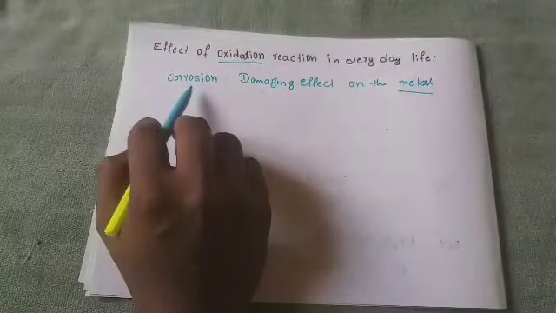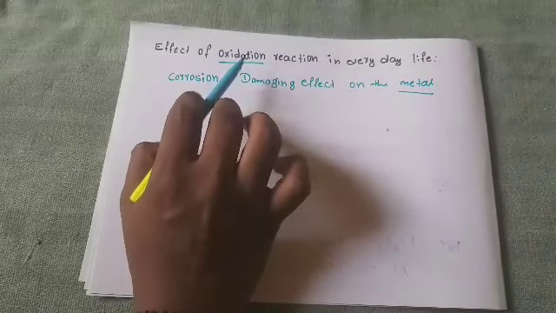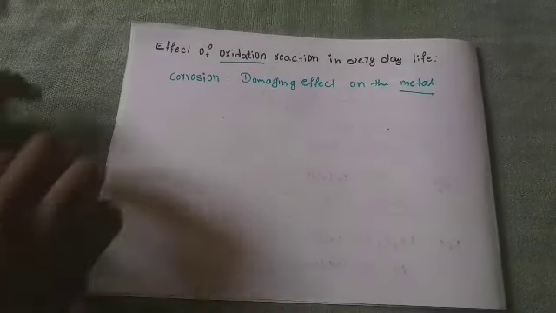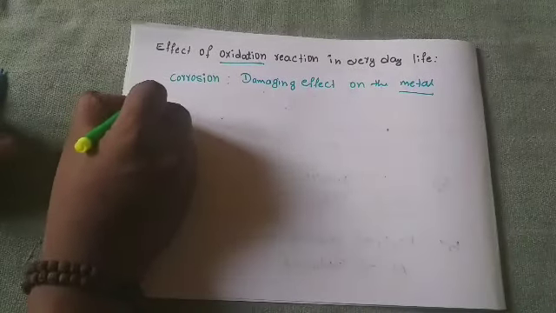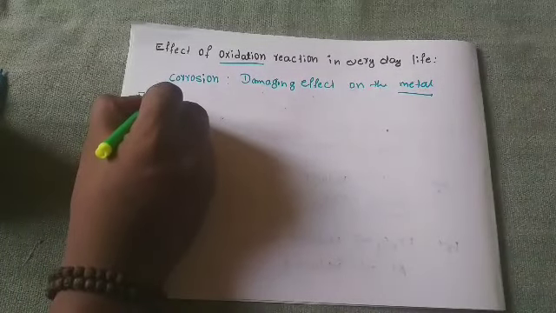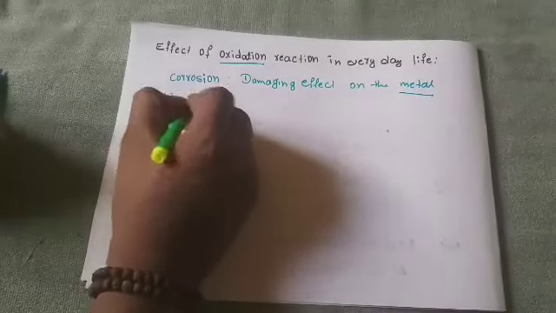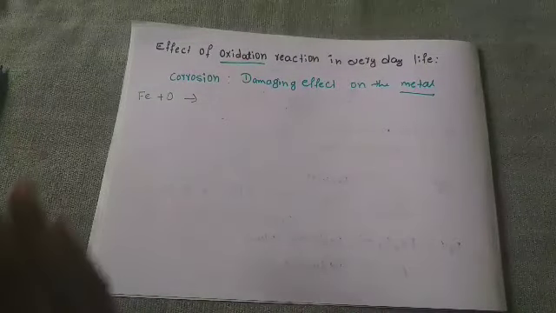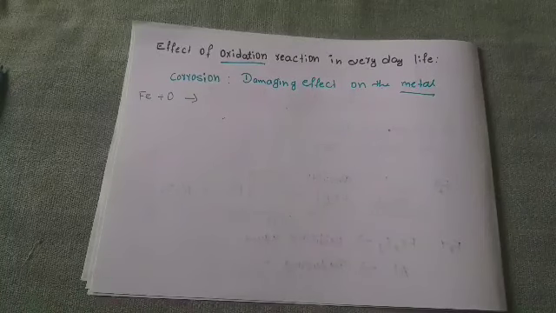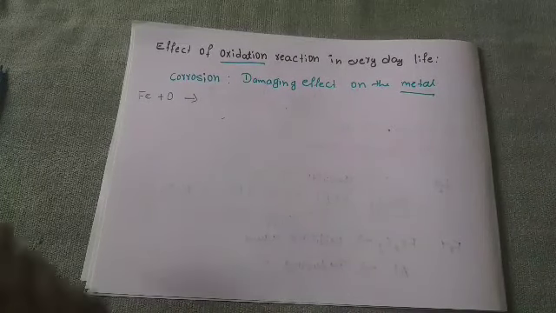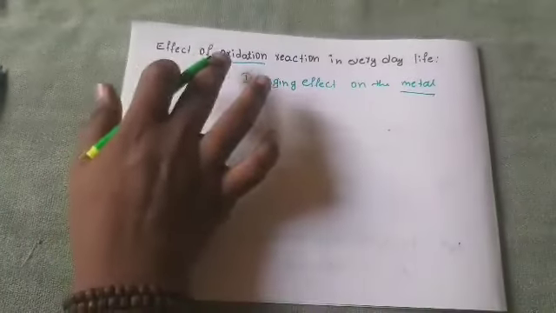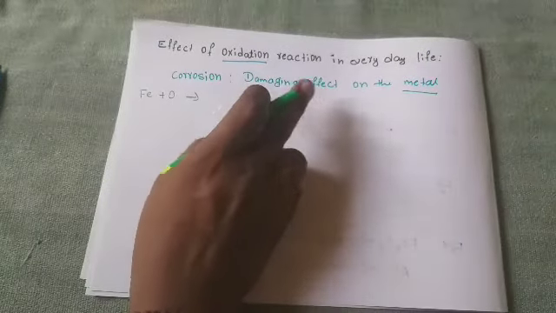When corrosion is taking place, oxygen is being added. For example, Fe reacts with oxygen and produces some compound. About this corrosion in detail, we will study in the metals and non-metals chapter, where I will explain all about corrosion. But for now, you only need to know what the effect of oxidation is on corrosion. Corrosion is nothing but a damaging effect on the metal.